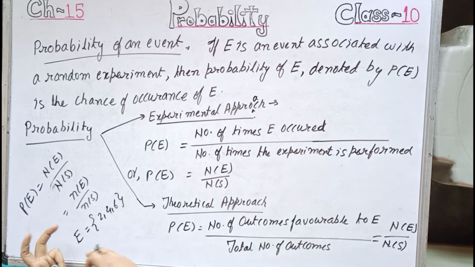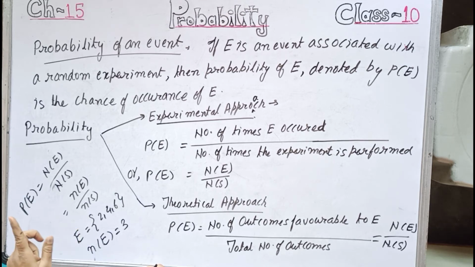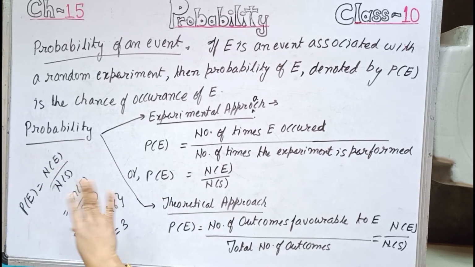Therefore n(E), the number of elements in the set E, is 3. S will be {1, 2, 3, 4, 5, 6}, therefore n(S) equals 6. Therefore P(E), the probability of getting an even number, will be 3 by 6, that is half. So only this formula you keep in mind: the probability of an event E is the number of outcomes favorable to the event E divided by the total number of outcomes, that is NE by NS.